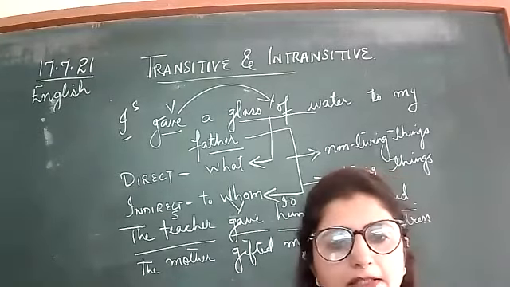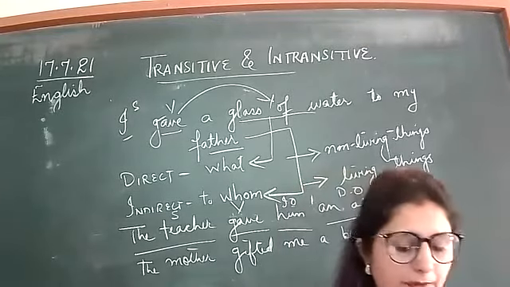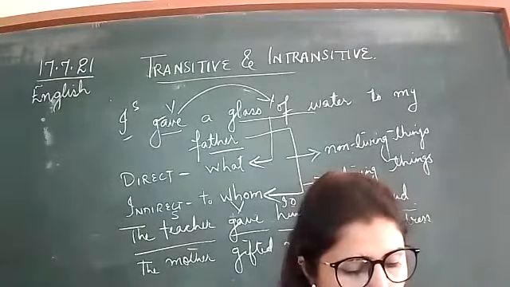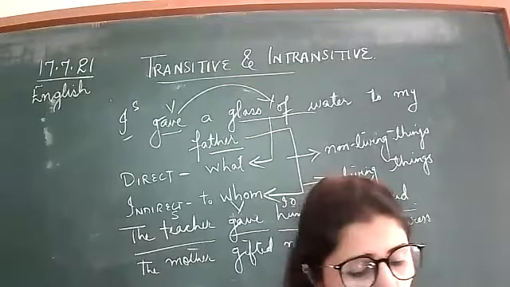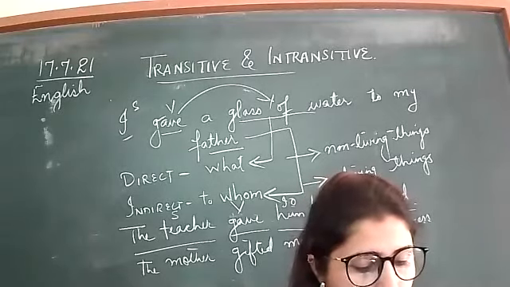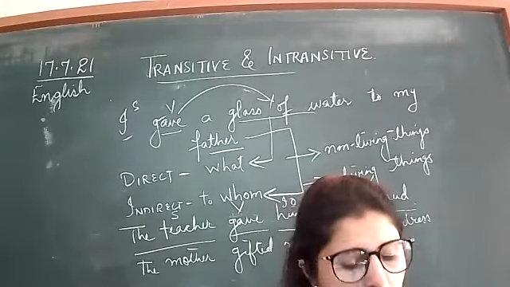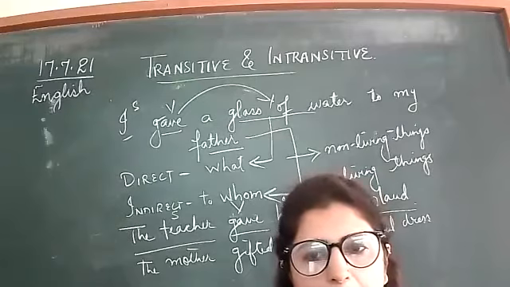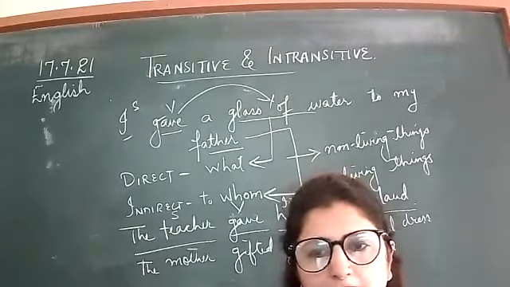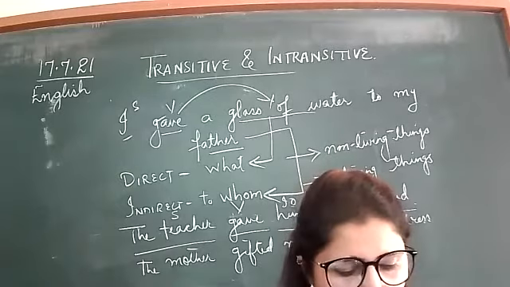The gunshot killed the man. Transitive, because the man is the object here. The soldiers fought bravely. Intransitive. Sohra drove the car. Transitive. He laughed heartily. Intransitive. The horse blew loudly. Blew is intransitive. The tiger killed the deer. Transitive, because the object is there.